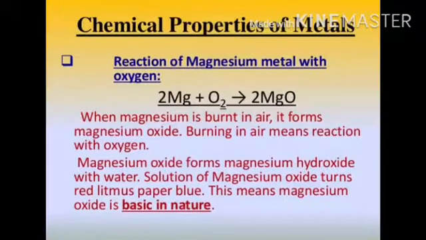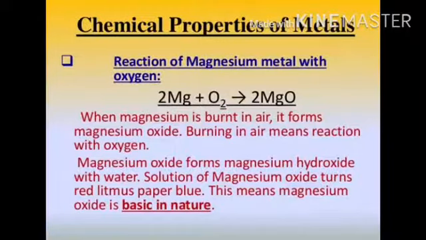Now the second reaction, of magnesium metal with oxygen. When magnesium reacts with oxygen, it forms magnesium oxide. When magnesium is burnt in air, it forms magnesium oxide. Burning in air means reaction with oxygen. Magnesium oxide forms magnesium hydroxide when it reacts with water. A solution of magnesium oxide turns red litmus paper blue. This means magnesium oxide is basic in nature.